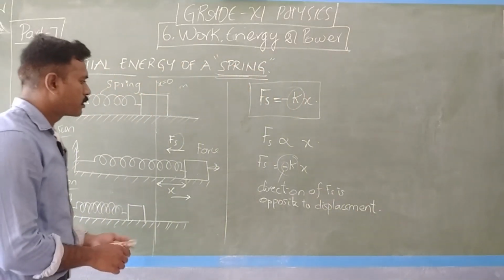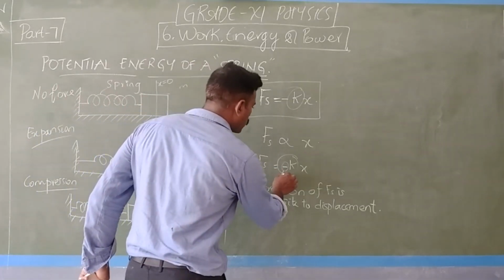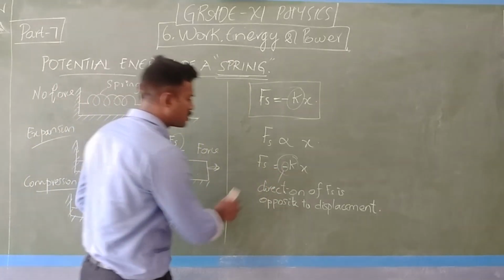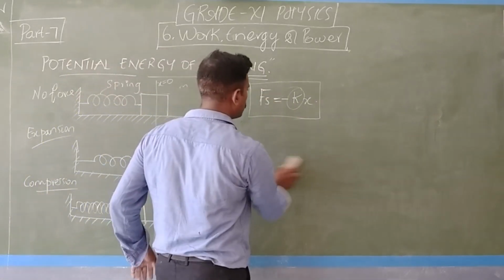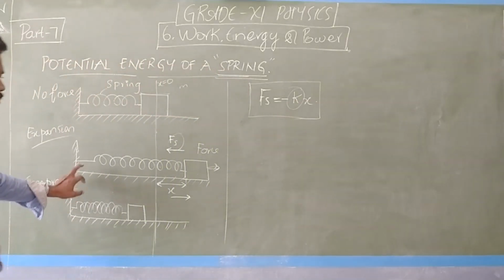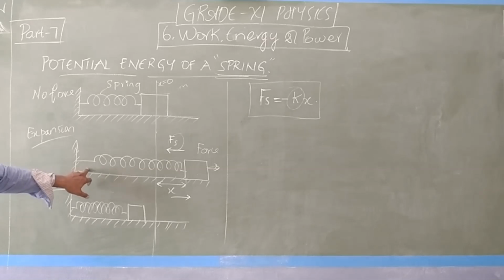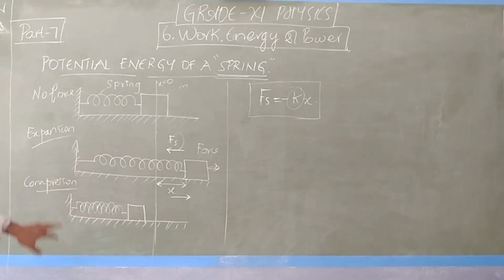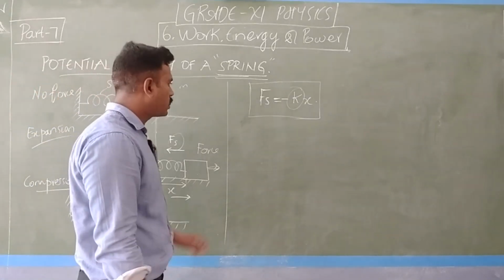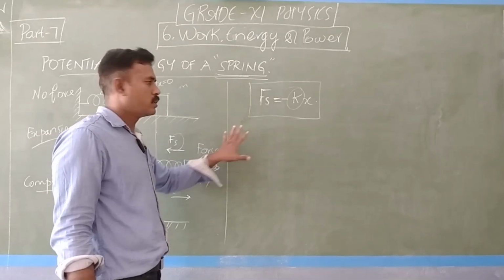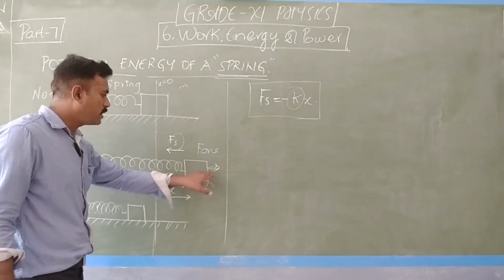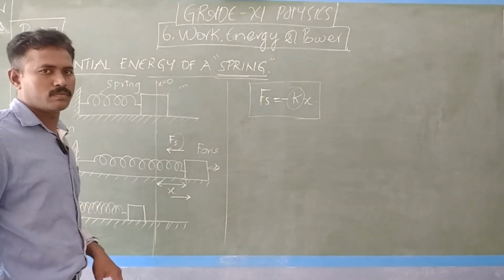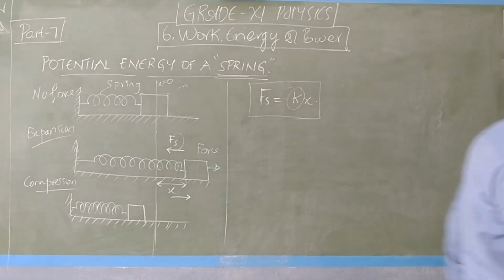So here, Fs is equal to negative of K times x. So this is compression. What happens when you compress? So I need to know the work done. Okay. So when I am expanding this, some work is being done for moving this wooden block. Okay. So you make a note of this.